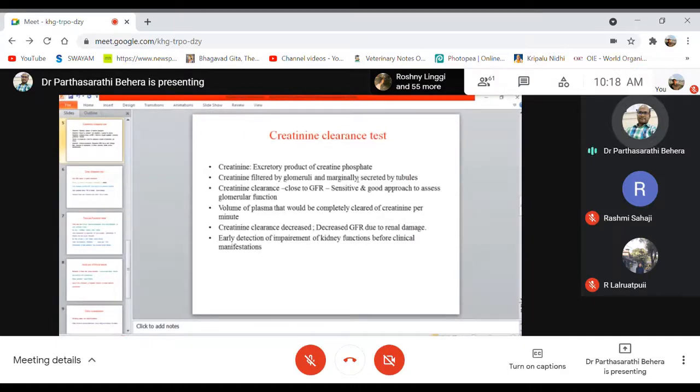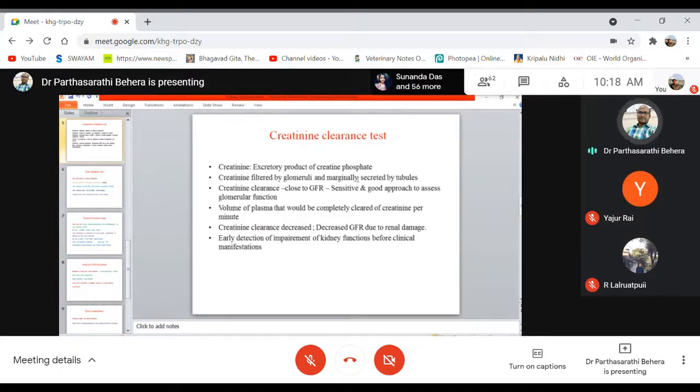Creatine kinase has 3 isoenzymes: creatine kinase MB, BB and MM.